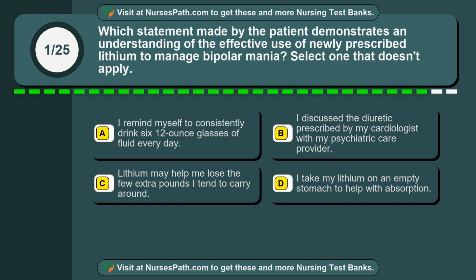Question 1. Which statement made by the patient demonstrates an understanding of the effective use of newly prescribed lithium to manage bipolar mania? Select one that doesn't apply. Option A. I remind myself to consistently drink 6 12-ounce glasses of fluid every day. Option B. I discussed the diuretic prescribed by my cardiologist with my psychiatric care provider. Option C. Lithium may help me lose the few extra pounds I tend to carry around. Option D. I take my lithium on an empty stomach to help with absorption.